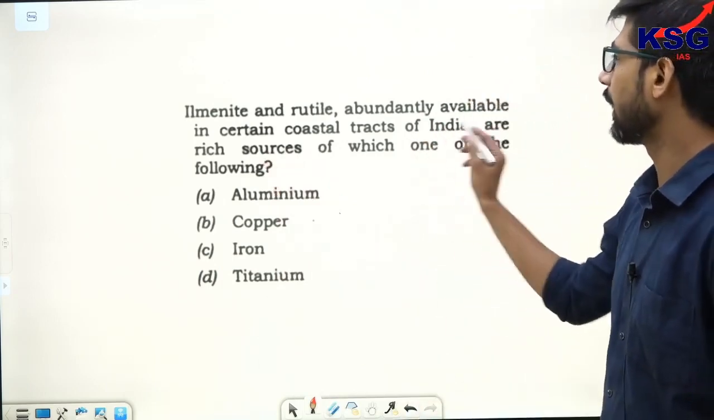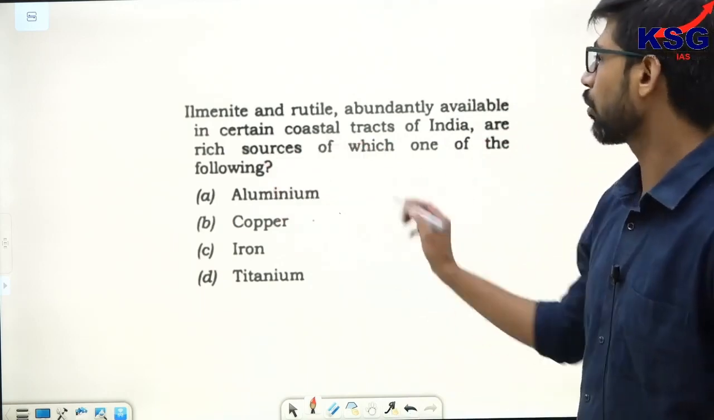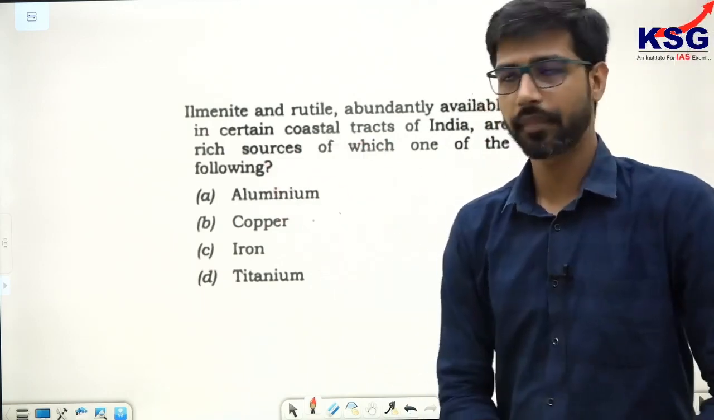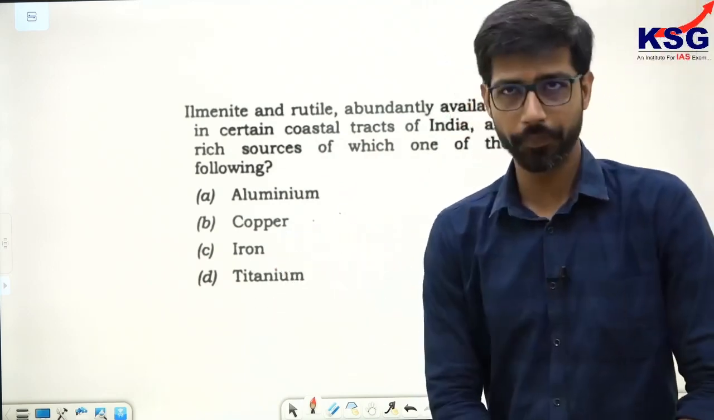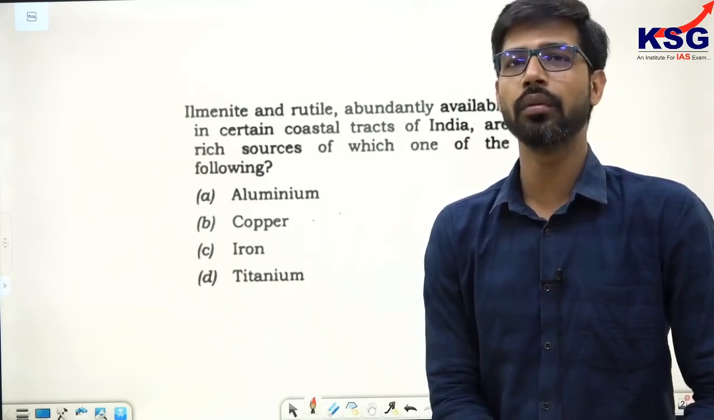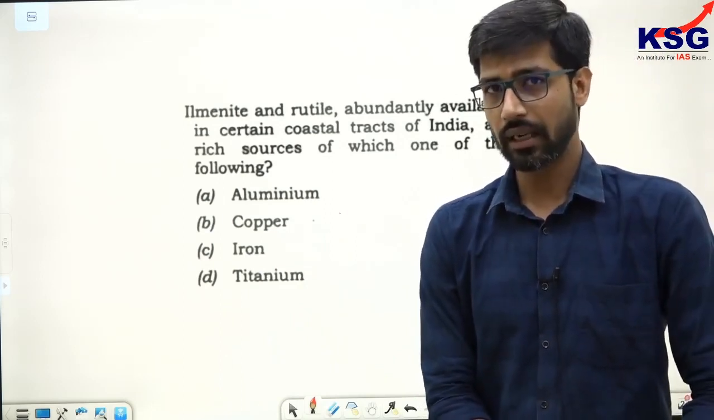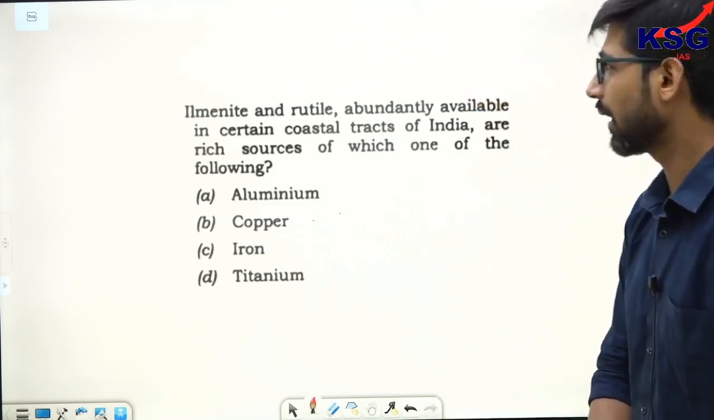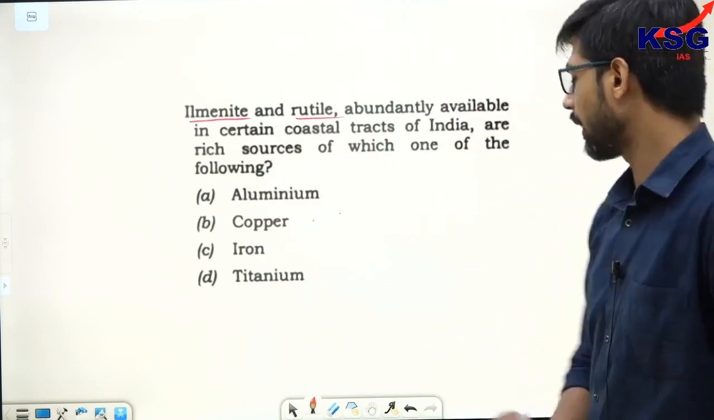Ilmenite and rutile, abundantly available in certain coastal tracts of India, are rich sources of which of the following minerals? There are four options available here: aluminium, copper, iron and titanium. UPSC can ask questions wherein they probe into your understanding of the various ores which are out there, and particularly the rare earth metals are UPSC's target. So let's try and find out the answer to this question: ilmenite and rutile.